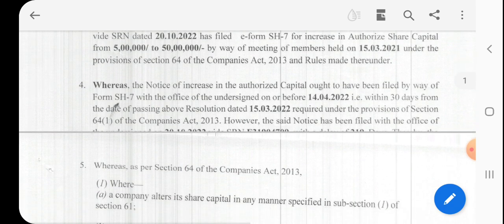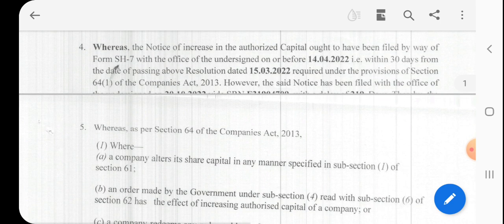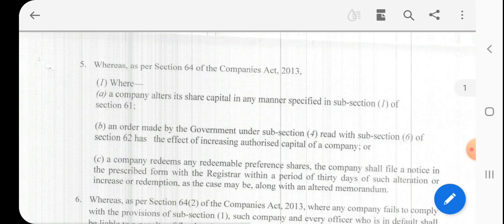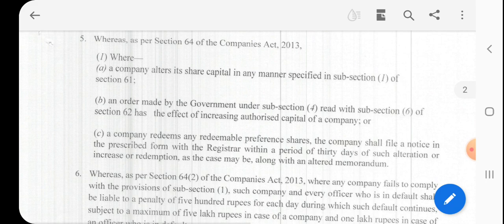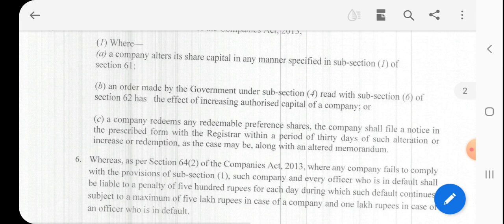And the said notice has been filed with the office with a delay. As per Section 64 of the Companies Act, where any company alters share capital, or an order made by the government under subsection 4 read with subsection 6 of Section 62 has the effect of increasing authorized capital, or the company redeems any redeemable preference share, the company shall file the notice in the prescribed form with the ROC within 30 days of such alteration, increase or redemption, as the case may be, along with the altered memorandum.